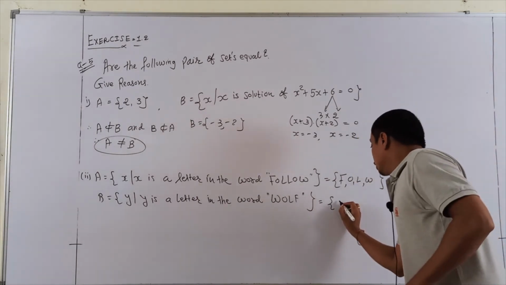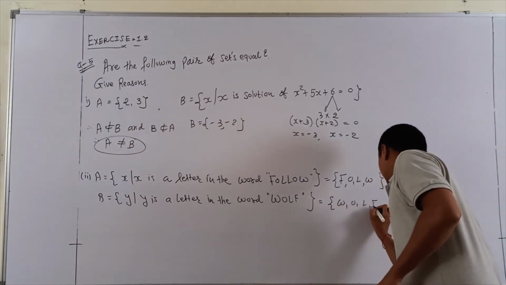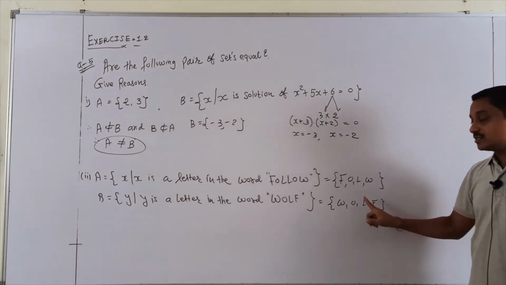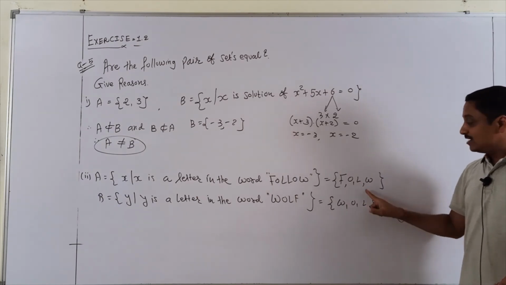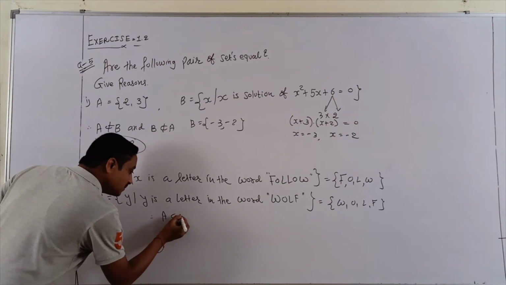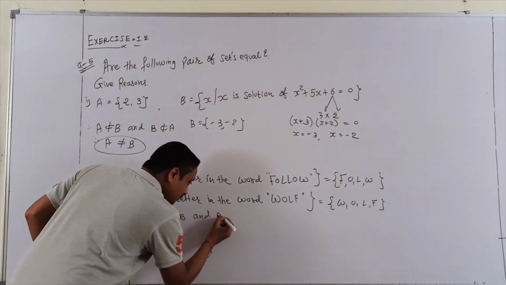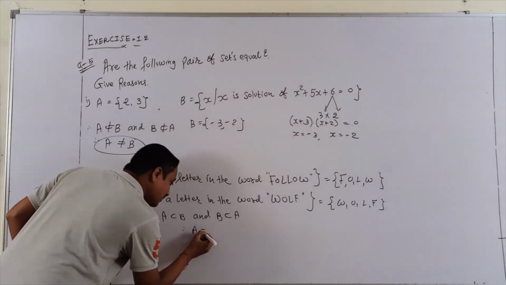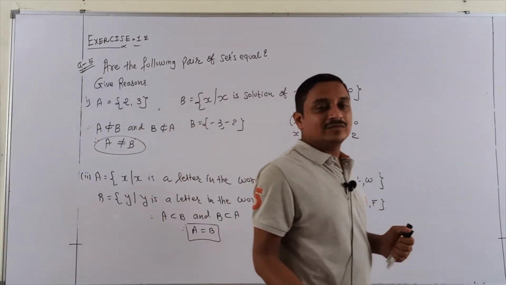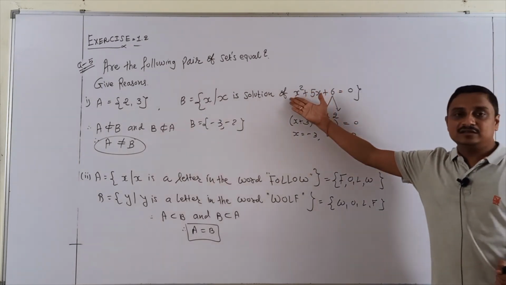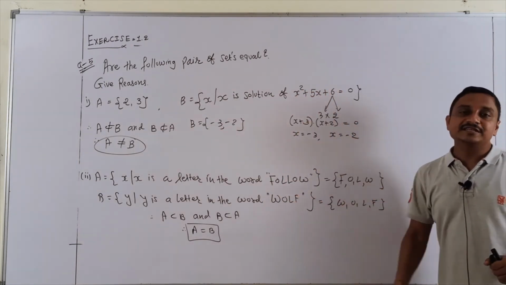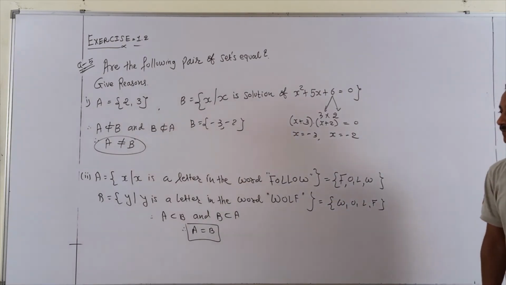Next, set B, wolf: W, O, L, and F. All are individual. Now check. F present, yes. O present, yes. L present, W present. It means every element is present. A is a subset of B and B is a subset of A. So happily done. A is equal to B. So students, question number 5 is an important level question related to first and second. Correct?